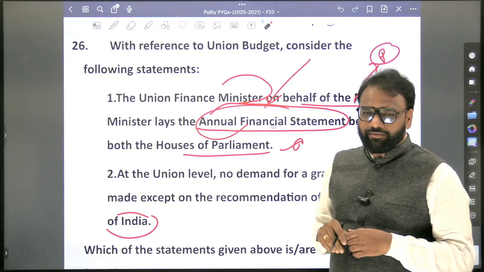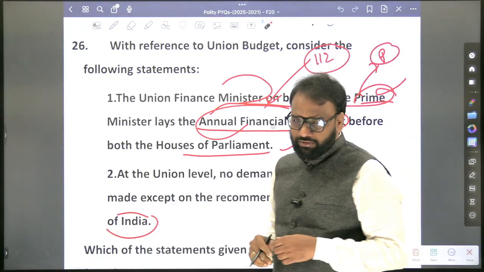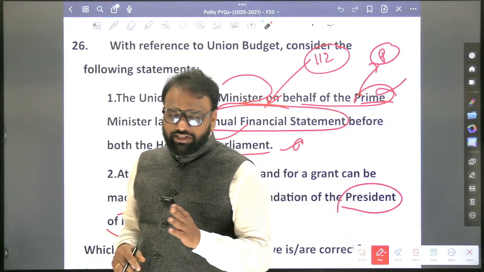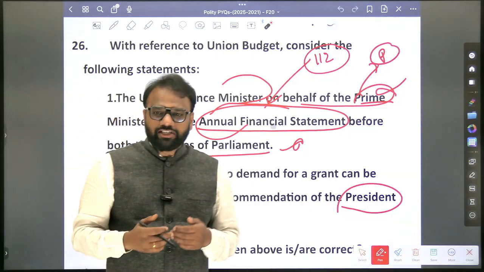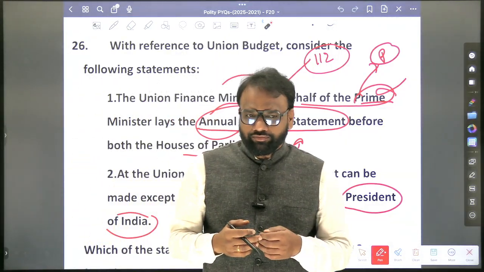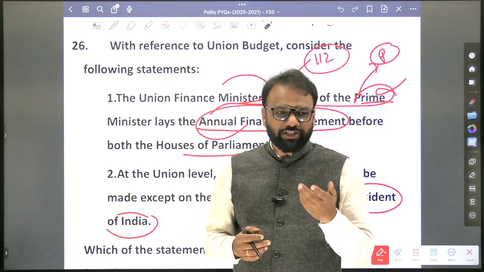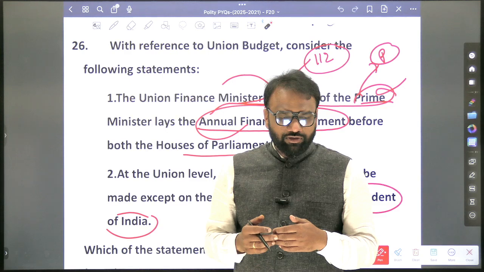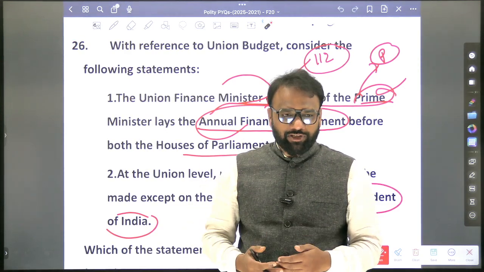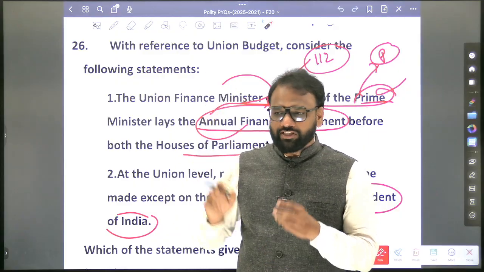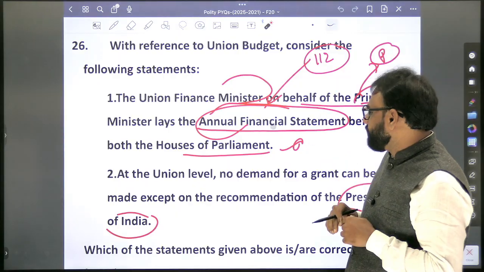Next, annual financial statement. Which article deals with it? 112. Whether the term budget is present in the Constitution? No. So instead of budget, what word do we have in the Constitution? Annual financial statement. What does the annual financial statement consist of? Expenditure and receipts of the present year. Sorry, the estimates of the upcoming year, and revised estimates of the present year and actual estimates of the previous year. It will consist of data of 3 years. So again, we have to go through the content of the annual financial statement.